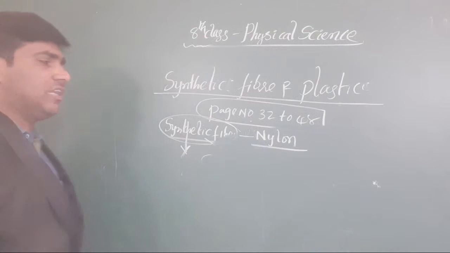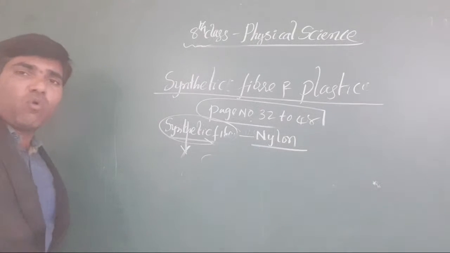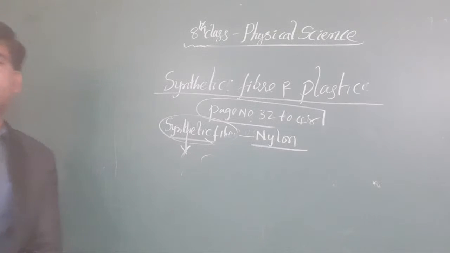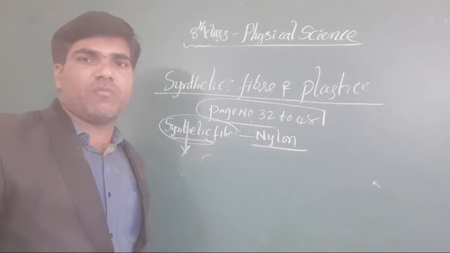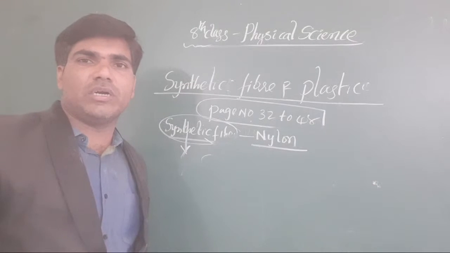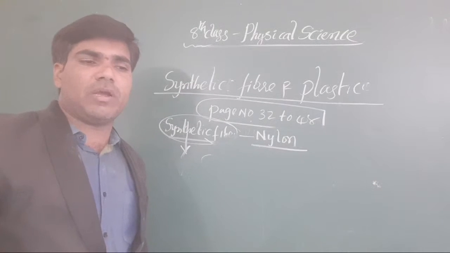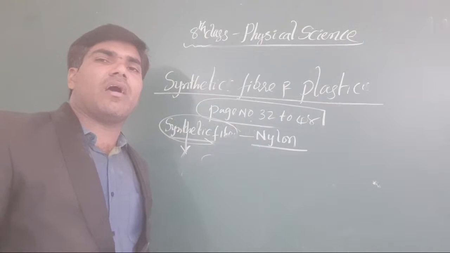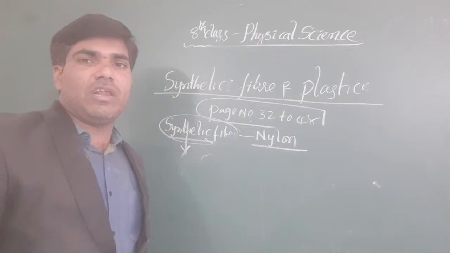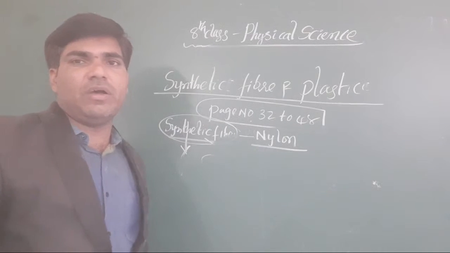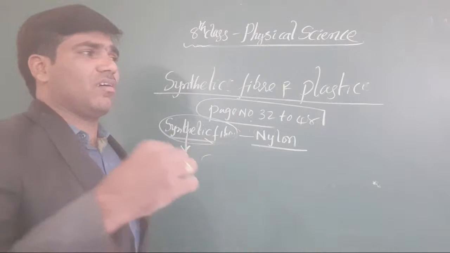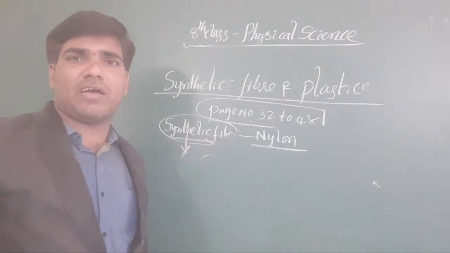Nylon is made from coal, water and air. Petrochemicals are added to that coal, water and air. There, hexamethylene diamine and adipic acid are formed. We get the small monomers. Those monomers are taken in the form of a chain, and that chain is given as nylon.